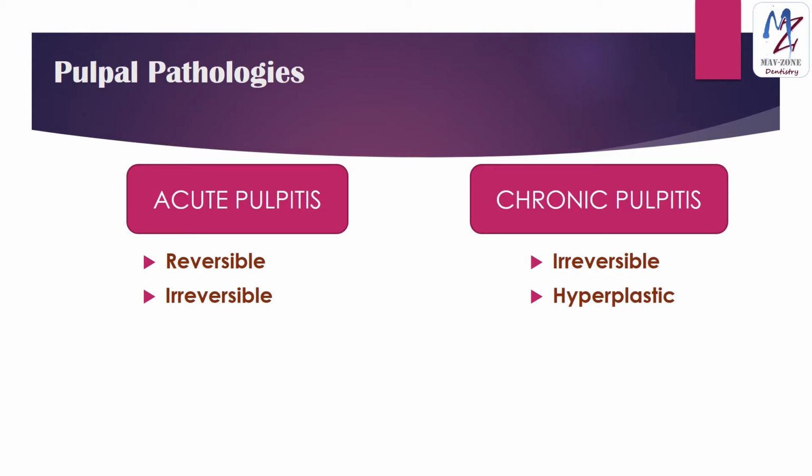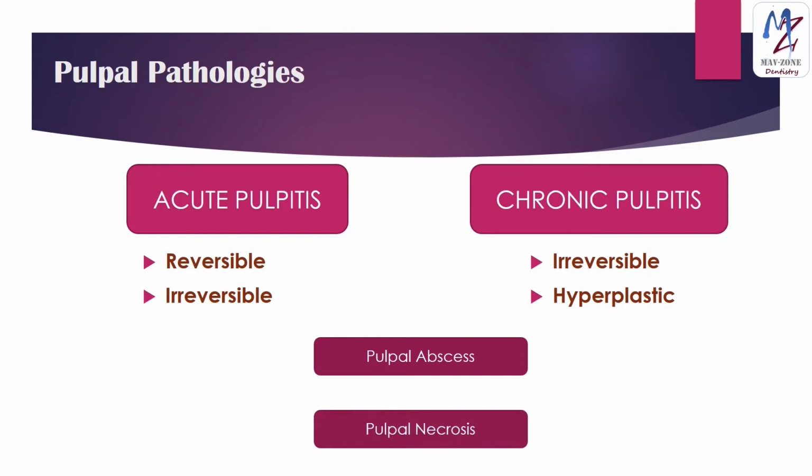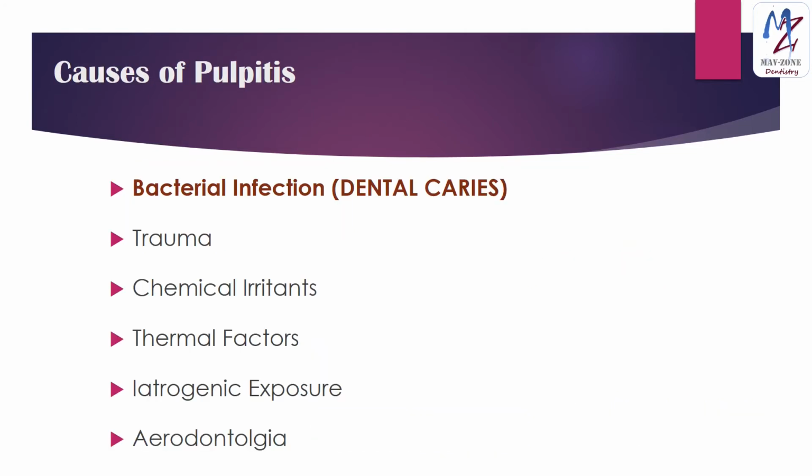A low-grade infection gives rise to a hyperplastic pulpitis as seen in pulp polyp. Acute lesions of increased severity can result in formation of an abscess, which would end up with necrosis of the pulpal tissue. On rare instances, we may encounter calcification within the pulp, or there may be internal resorption of the pulp chamber. Now, let us discuss what actually causes this inflammatory reaction in the pulp tissue.